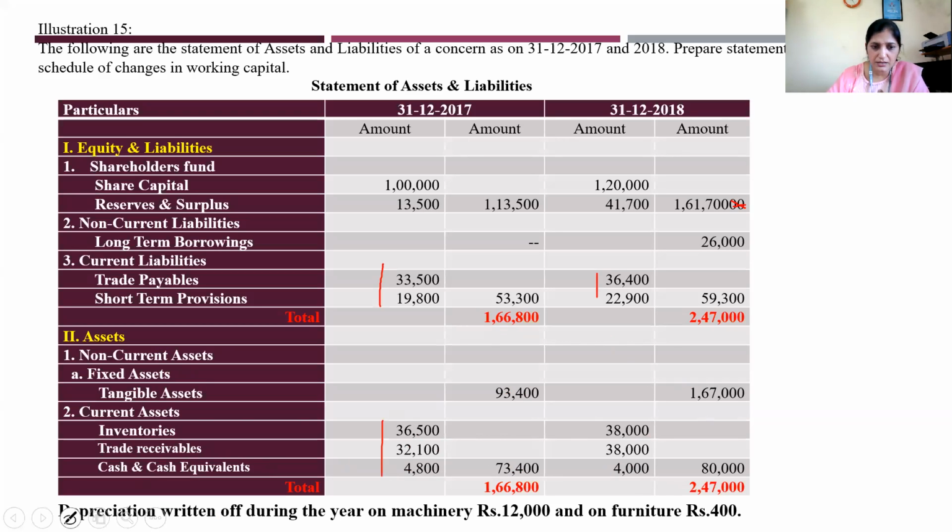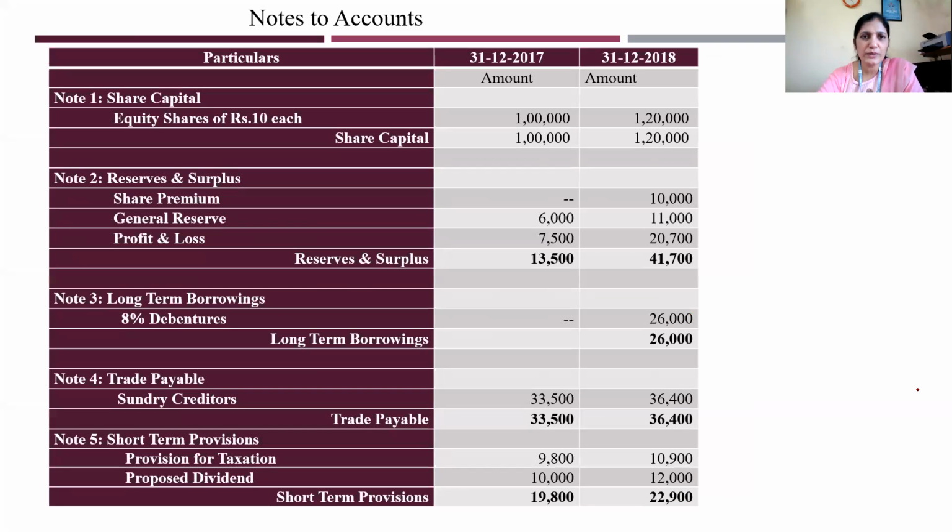Next, depreciation written off during the year on machinery is 12,000 and furniture is 4,000. Take this down. All of you are writing it. We will continue with these notes to accounts, and in this problem understanding notes to accounts is very, very important. Okay, equity shares are there, then you have a share premium.